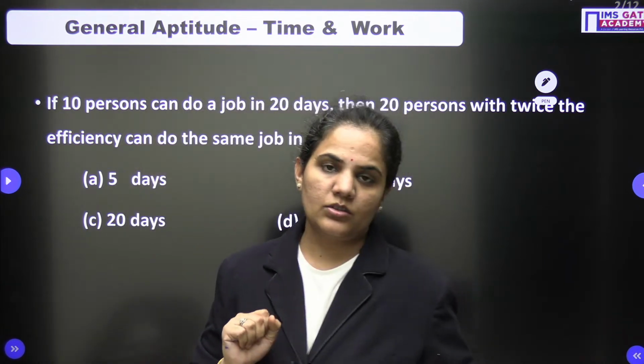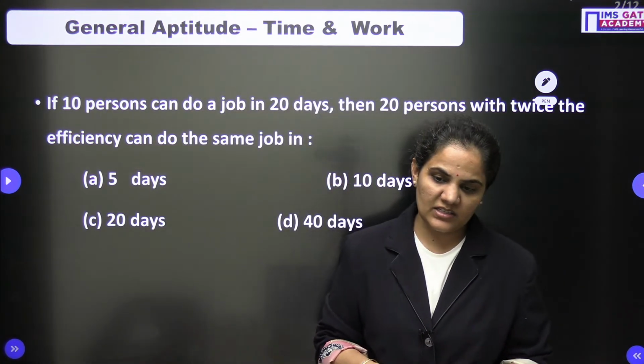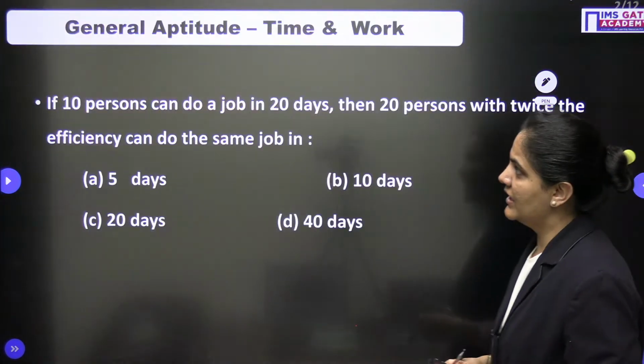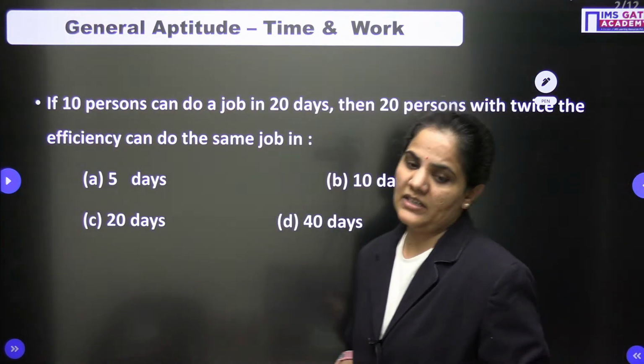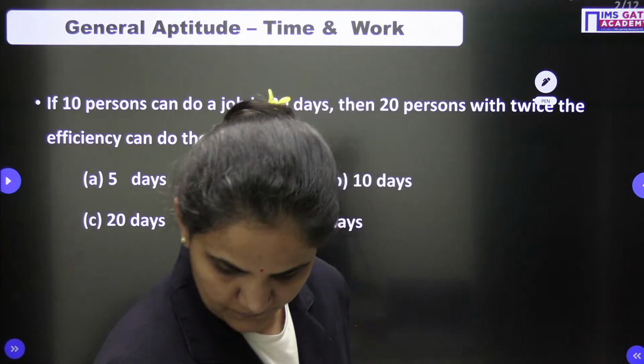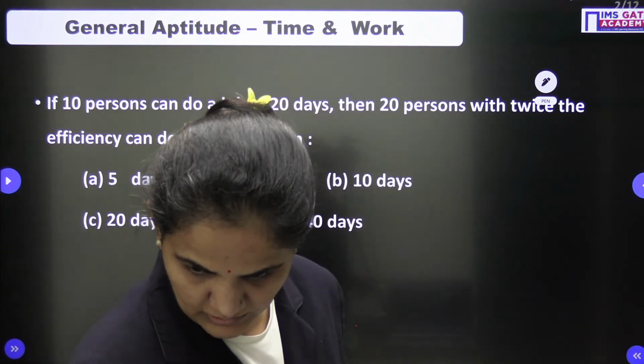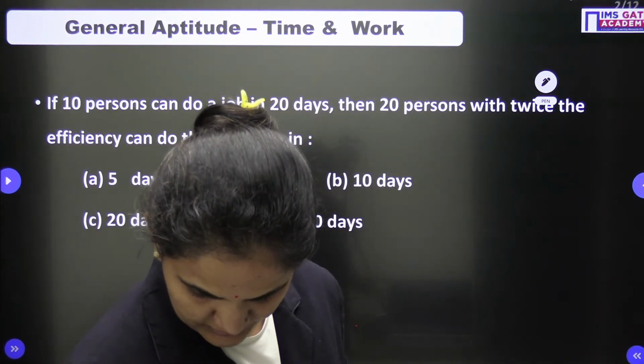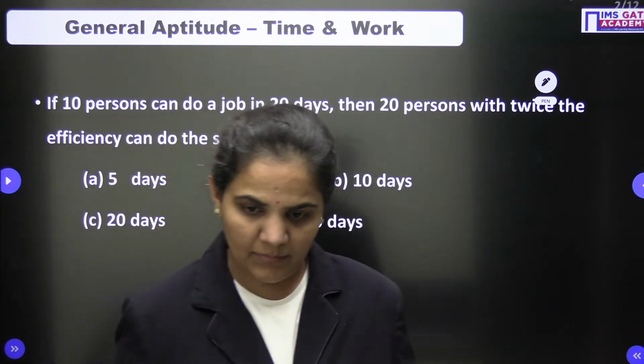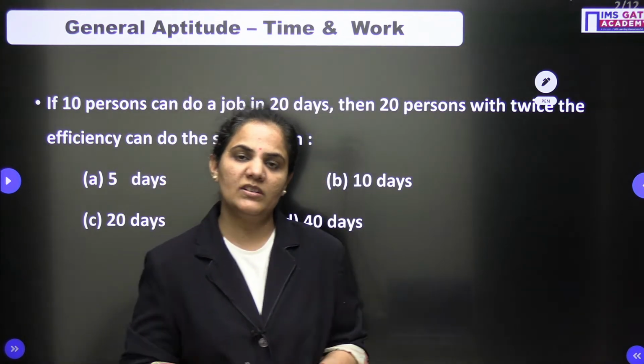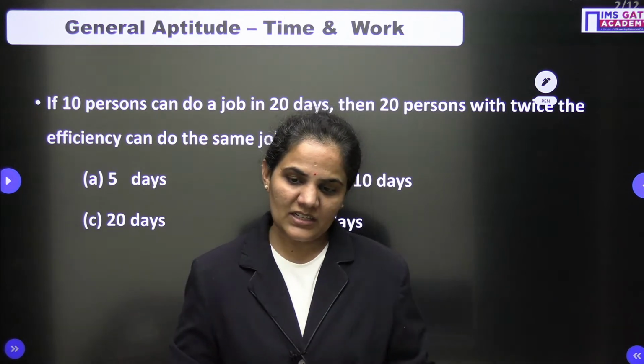Right. So here, as we know very well, in this session we are going to deal with the excellent practice questions for your upcoming GATE exam. In this series we already started a few topics, and now we are going to continue with the topic time and work, the previous class topic which we started. So let's have a discussion, dear students.